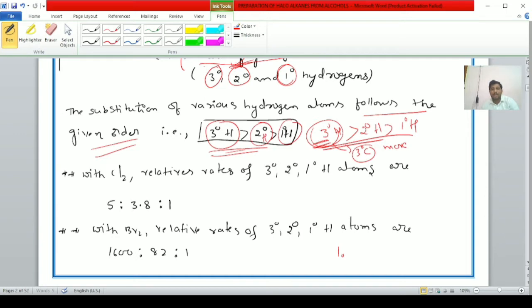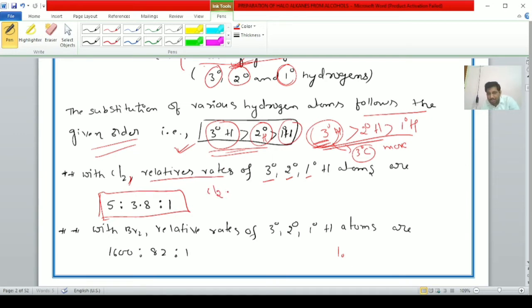Okay students, that order you can remember. If they ask what is the order of the substitution of various hydrogen atoms, they will give it like this. Next one, student: with chlorine, the relative rates of tertiary, secondary, and primary hydrogen atoms are 5:3.8:1.